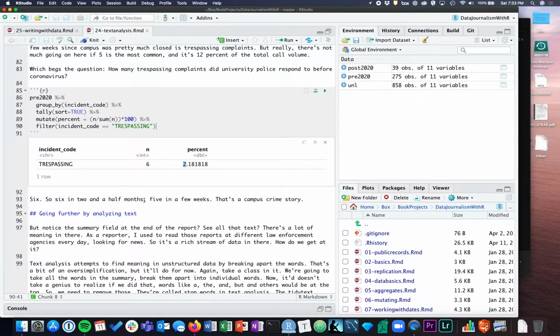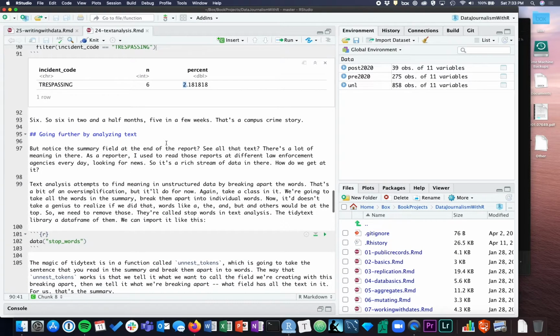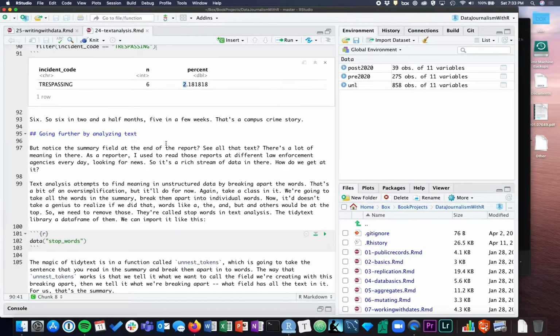So this, though, is analysis like we've done all along. This is nothing you've never seen before. This is the same stuff we were doing in the first couple of weeks of the class. Where we can go a little further is using text analysis. What text analysis is going to do is break up that narrative by the word or by groups of words, and we can analyze how frequently those words appear.